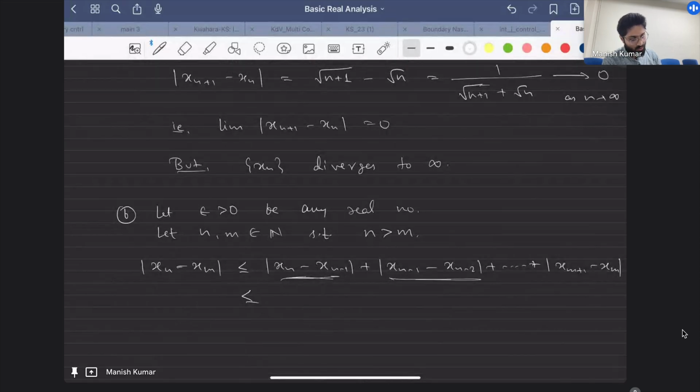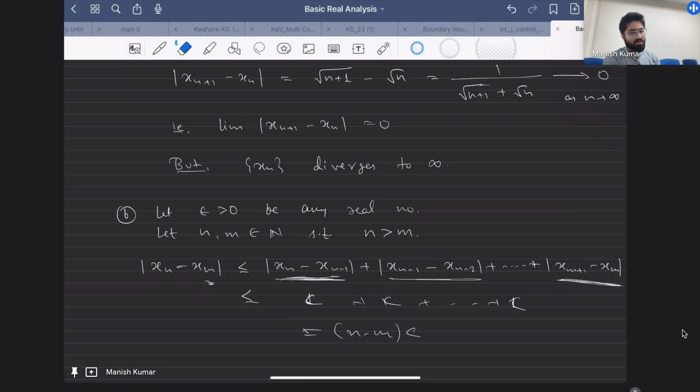You cannot conclude that, because it could happen that suppose everything is less than some constant 1. So if I say 1 plus 1 plus 1, then what I am getting is this is equal to n minus m. So if I get any constant, I'm getting this kind of behavior. Basically what I mean to say is, using the fact that this difference is converging to 0 for large n, you cannot conclude that this difference is also going to converge to 0. That's the main thing, because this n minus m can play a role and can contradict the things. You can check in this example, for example.